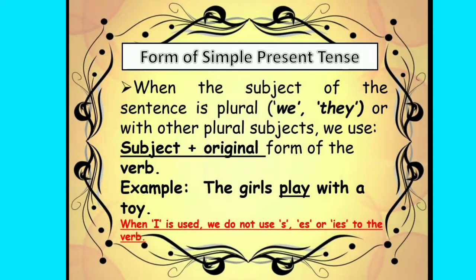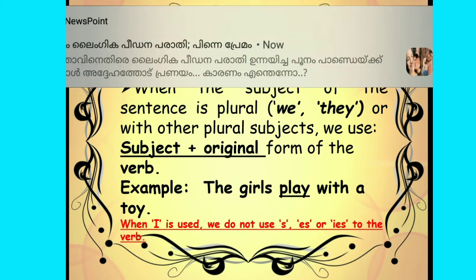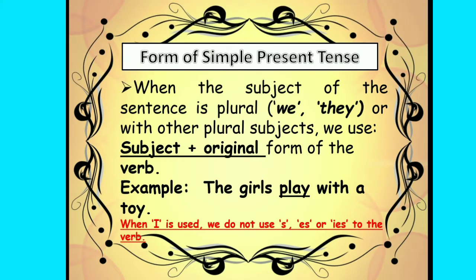And when the subject of the sentence is plural, like we or they, or with other plural subjects, we use subject and the root form of the verb. The girls play with a toy. When I is used, we do not add s, es, or ies to the verb.